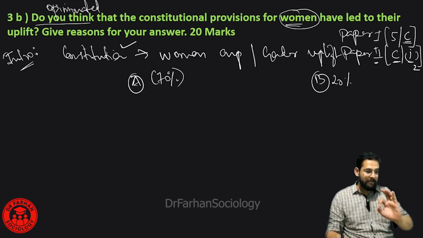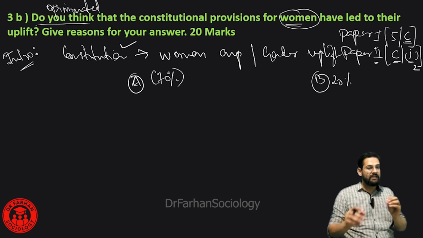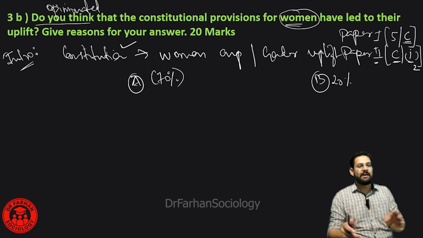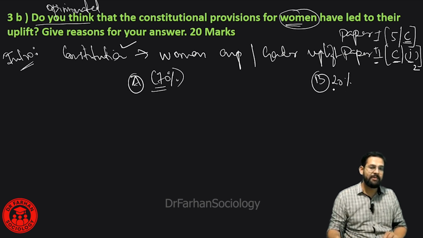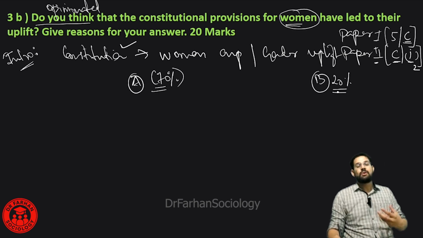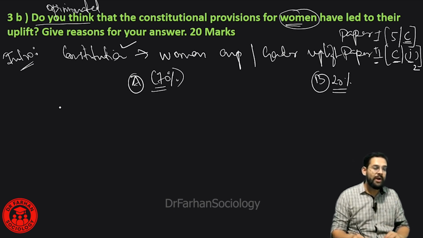I'm going to be very diplomatic with my words. Right now I'm not using the right term, but I'm just briefing it in a simple manner. 70% I'm going to tell that the constitution has helped in the upliftment of women. 20%, the constitution has not really provided enough support for women to uplift themselves. So where do we begin this?